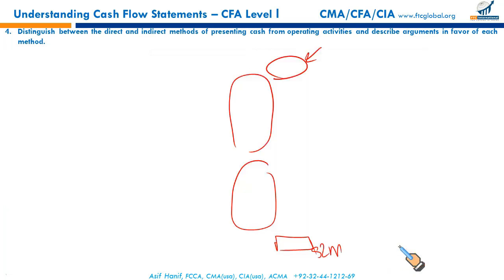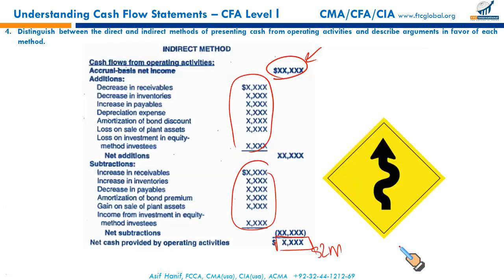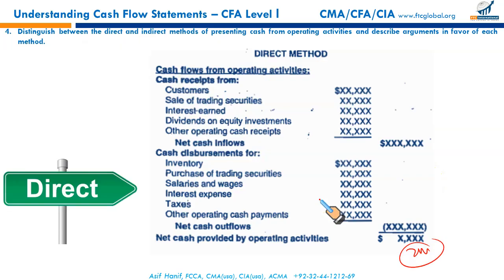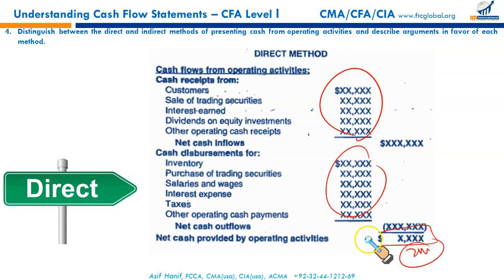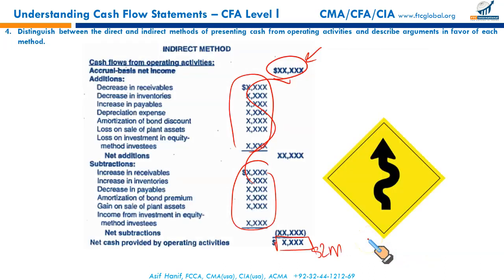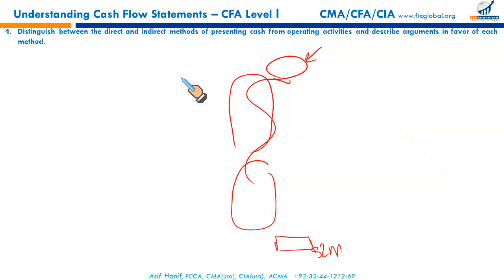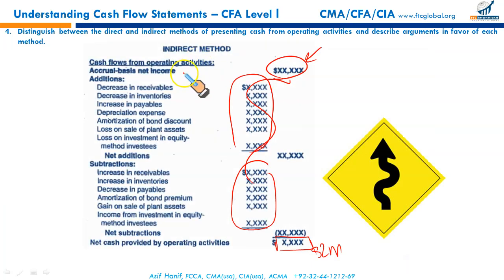Direct method operating cash flows and indirect method operating cash flows should be the same. It's just a little indirect way to calculate, whereas this is the direct way where we take the gross cash receipts and gross cash payments and get the net cash provided by operating activities. And this one takes an alternative route. How to do it, we'll discuss in a separate learning outcome statement. Here you just need to distinguish between direct and indirect. This is direct, starting directly from the gross cash in and out, and this is indirect, starting from the accrual-based net income. Now we have distinguished between these two.